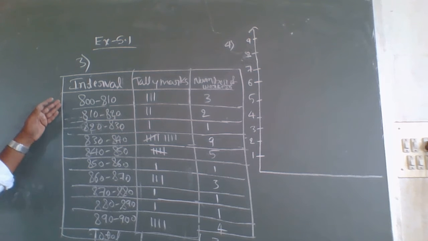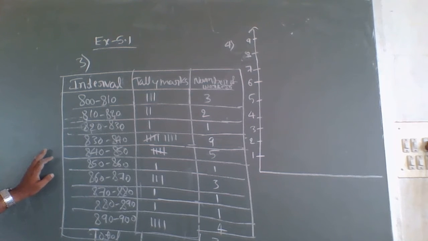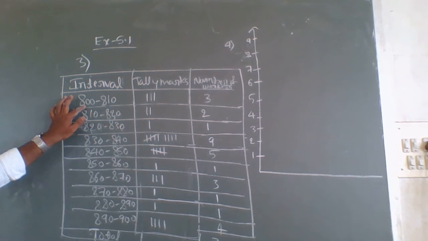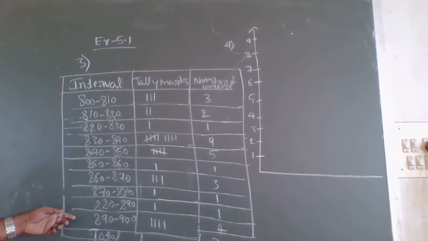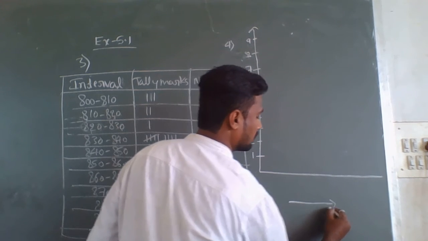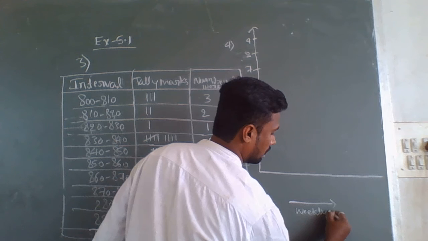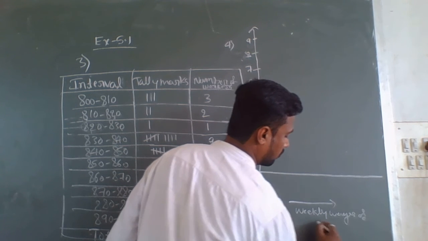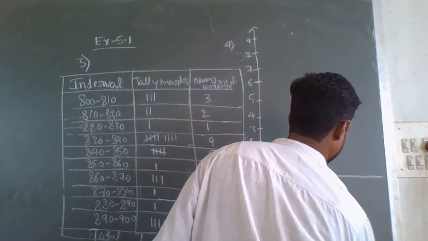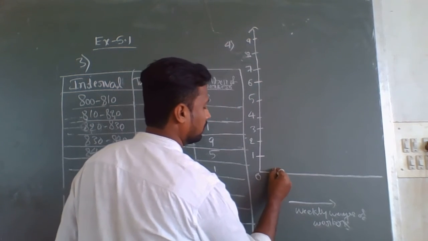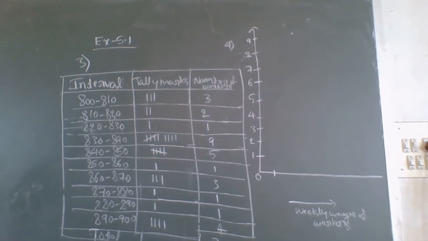Here on the x-axis are the weekly wages of workers, starting from 0. We have considered intervals from 800 up to 900. First, it starts from 800 to 810.